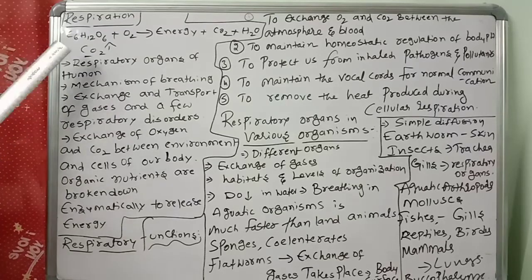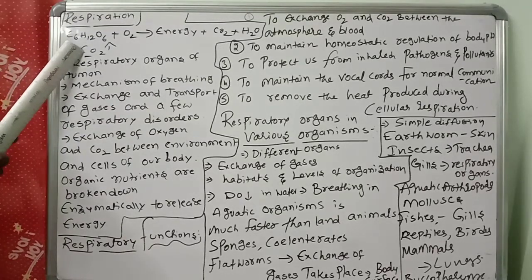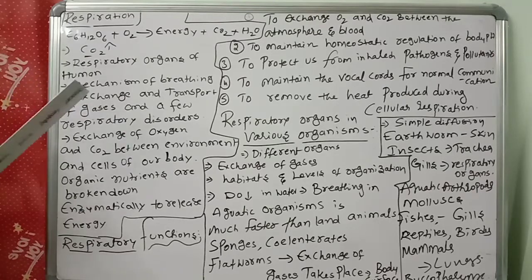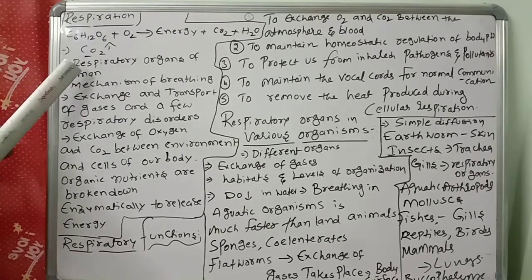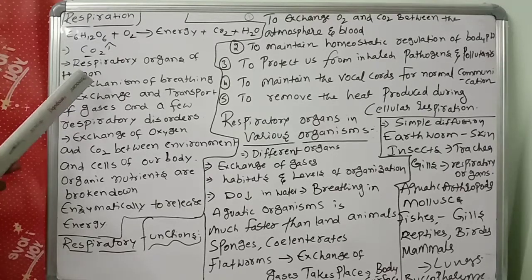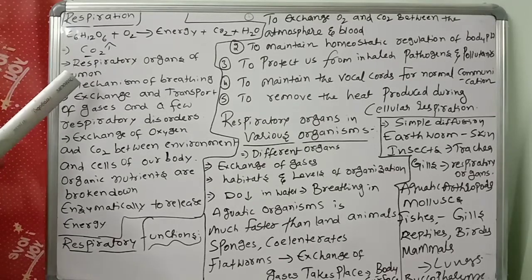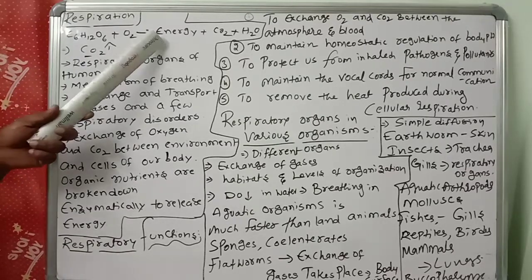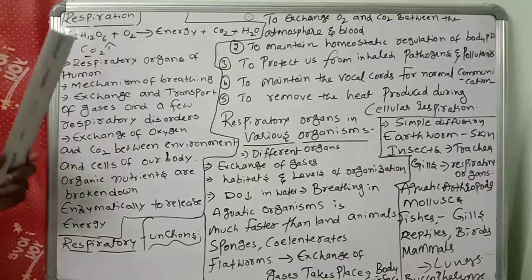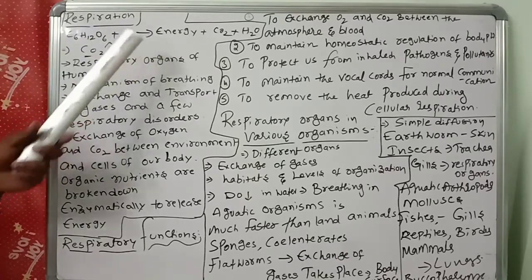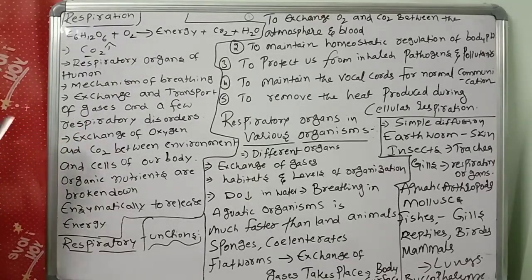So carbon dioxide is a very dangerous gas. It should be sent out immediately. So the cells will take the oxygen and release the carbon dioxide. This is the most important and immediate process, releasing of carbon dioxide. So the respiratory system is essential for life. Why? Because energy is important, oxygen is important. Every cell requires energy to perform activities. This total process is called respiration.